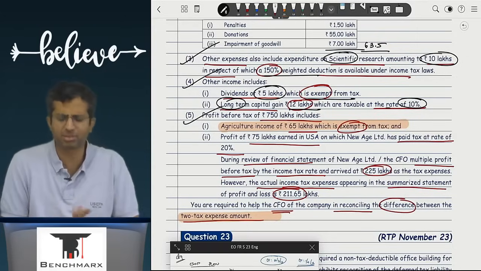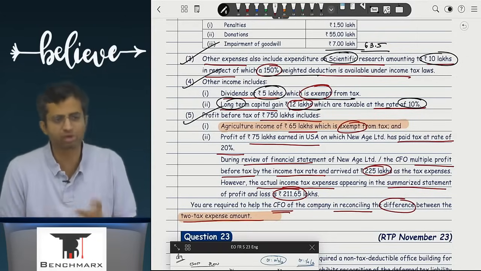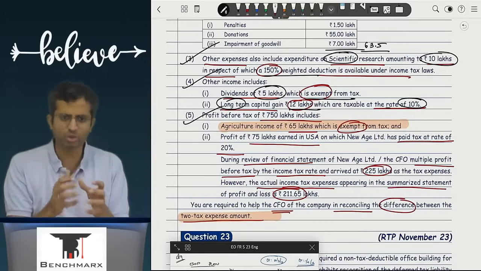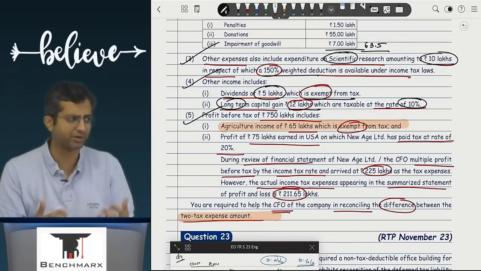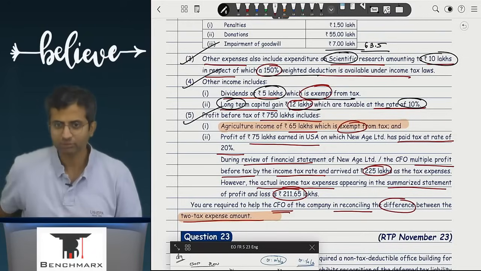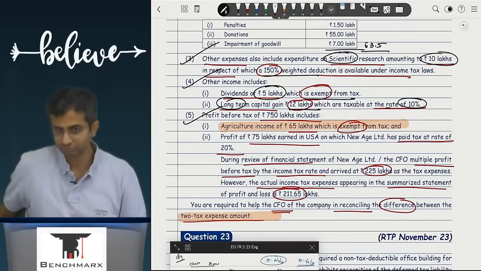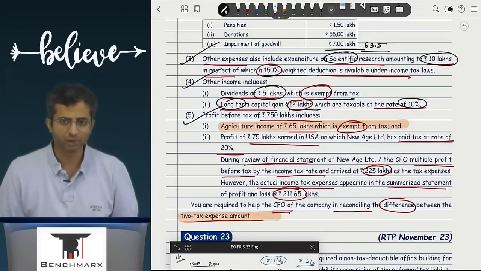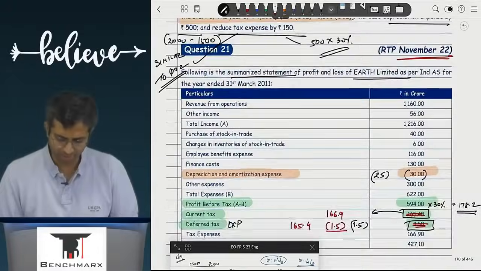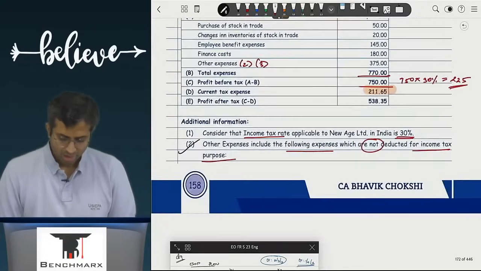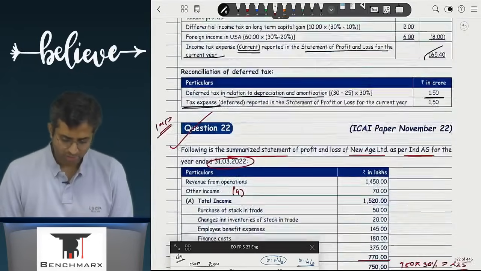So if this comes in the main exam, if this adjustment comes, I'm pretty sure you will see a 166.9 current tax, which has taken into consideration the difference, and a minus 1.5 for deferred tax. Ultimate effect remaining the same. It will be reduced from deferred tax. So this number will not be an expense. In fact, it will be a reduction from expense. Okay, so that takes care of this.